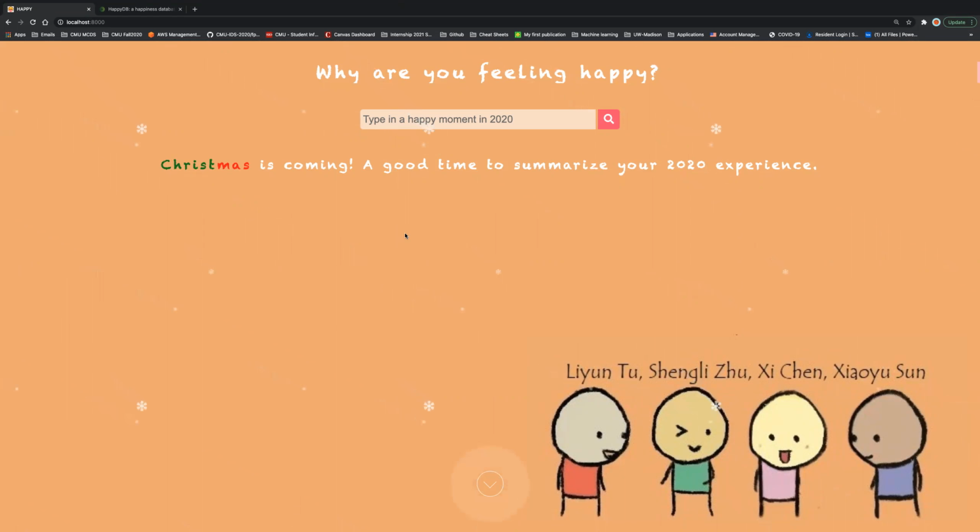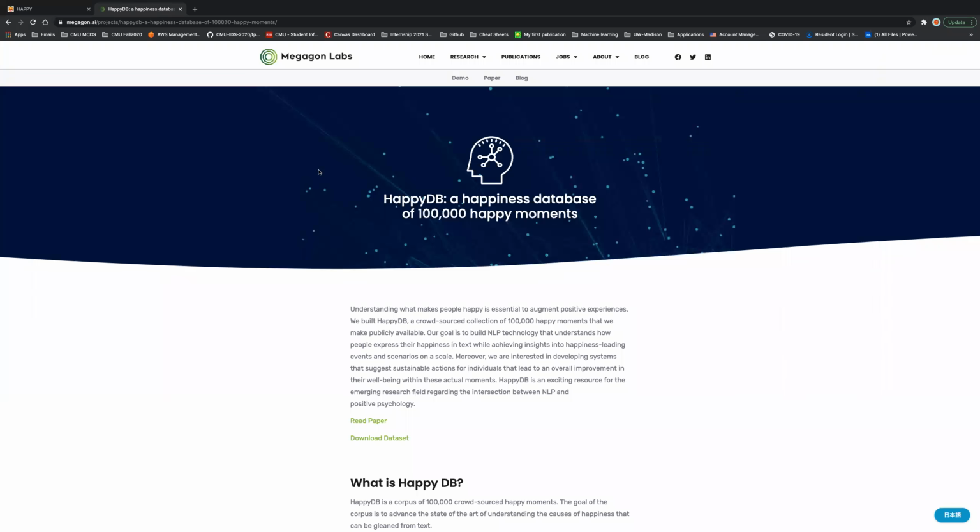So we hope to bring users insights about how words are used to express different types of happiness. And also, we introduce a little bit about machine learning, more specifically machine learning for NLP tasks. So for data sets, we use HappyDB, a happiness database that contains sentences expressing happy moments.